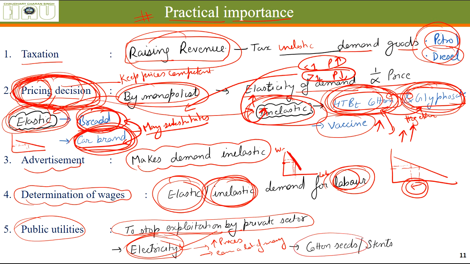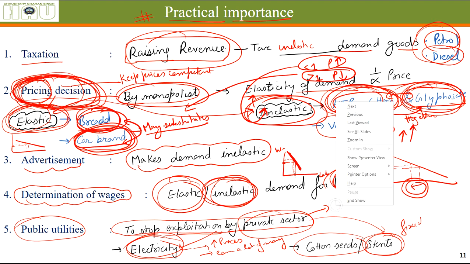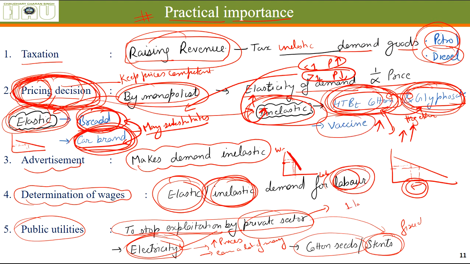Same thing, cotton seeds and stents. As you might have heard in the news a long time ago, the prices of heart stents were fixed by the government, because private sector hospitals were charging prices of more than 1 lakh rupees for a single stent, which was costing only 8,000 rupees.